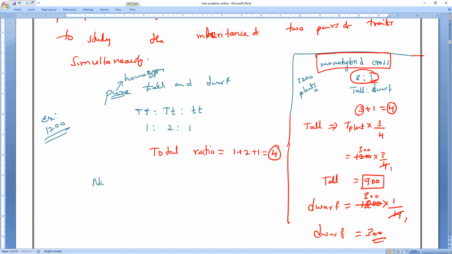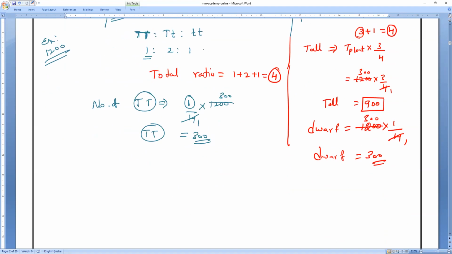Now, the number of pure capital T. What is the pure ratio? Capital T ratio, how much? 1. So 1 divided by 4 into total plants, that is 400. Capital T, pure, how many plants? 300.